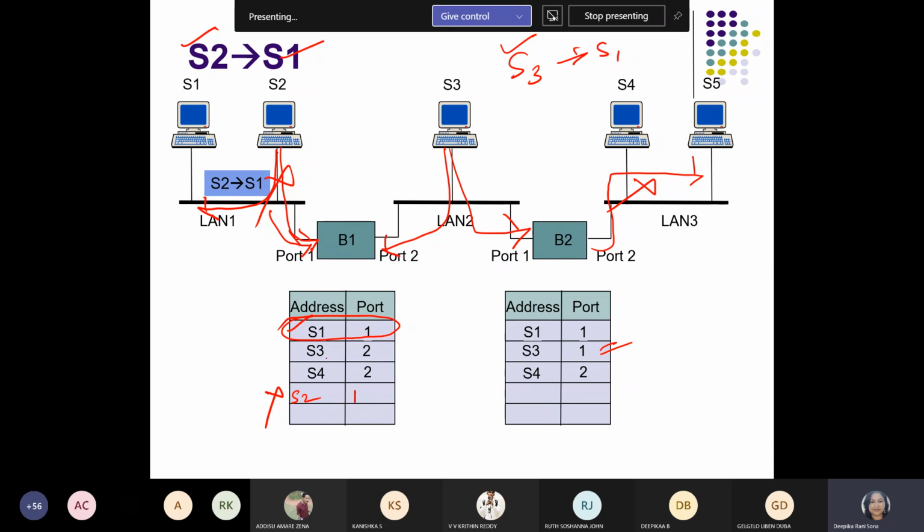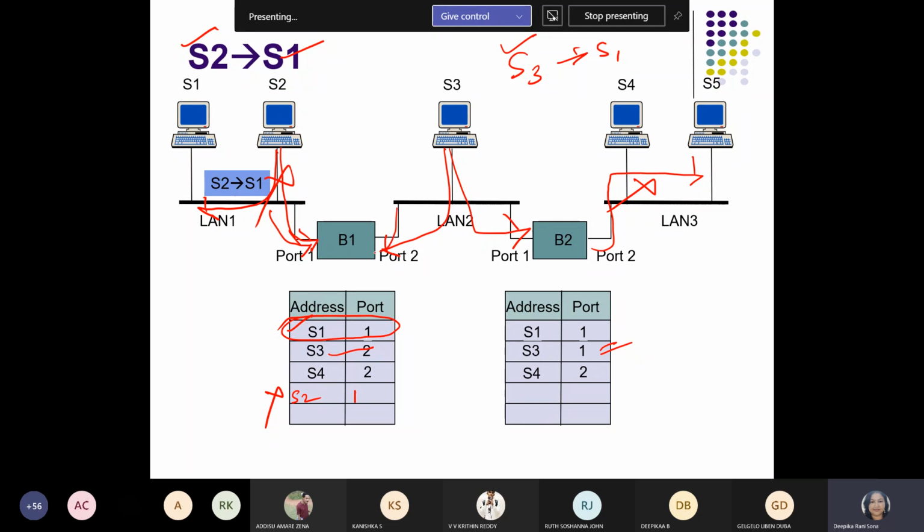Now let's have a look. For S3, entries are made already, no, in the B1 side also. Yes, ma'am. We no need to make the entry. You can refer to the port address which is available already in the table. Okay, ma'am. Now only if the connection route is different, we'll have to enter it. Yeah, let's make a complete thing here. Okay, so already the entries for S3 are done.